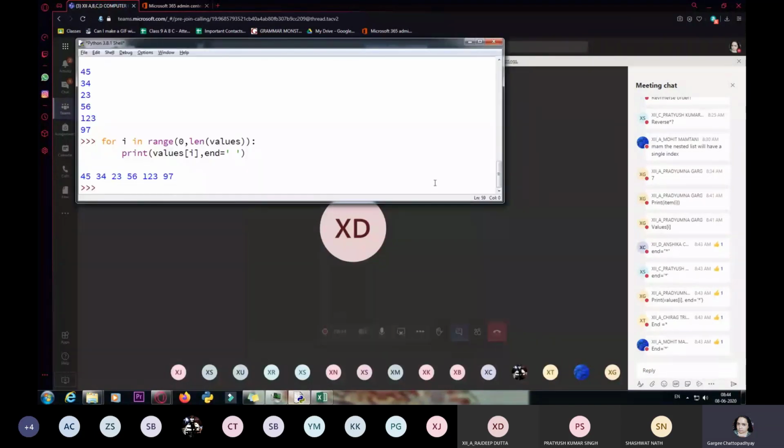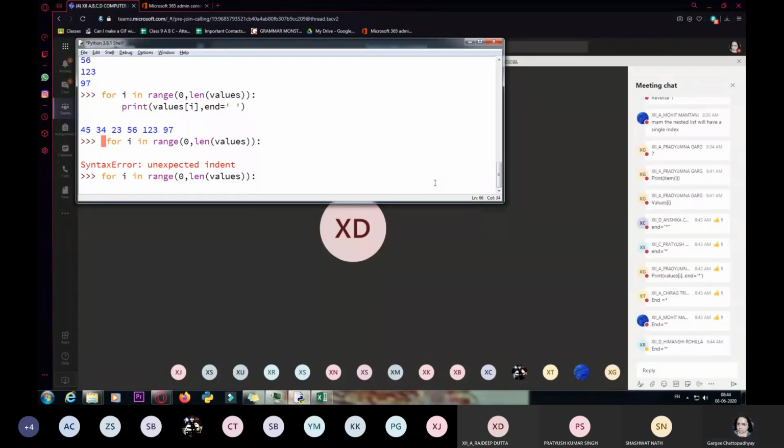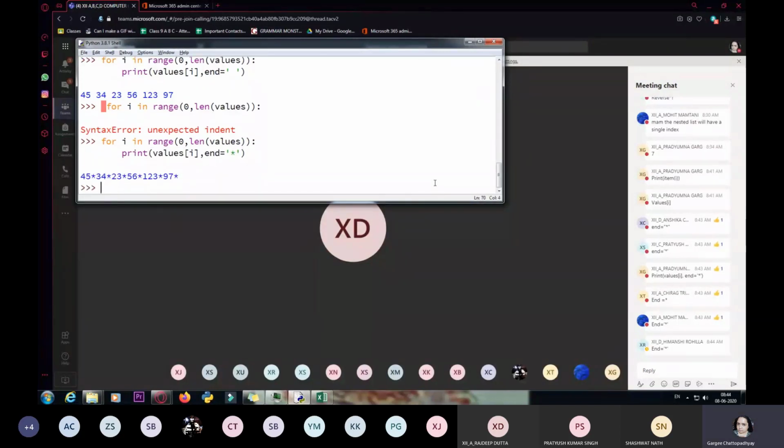Of course, I cannot make any changes there, so I'll have to copy it here. Print values i, end equals asterisk, and this. So we got this answer, right?